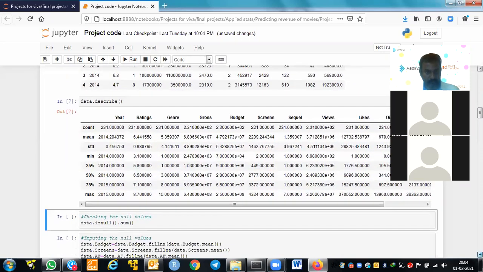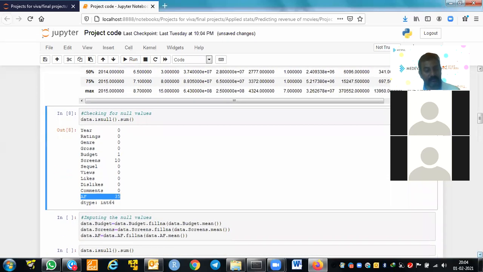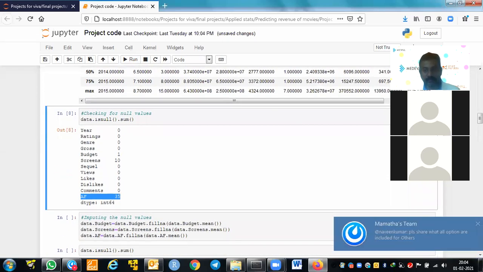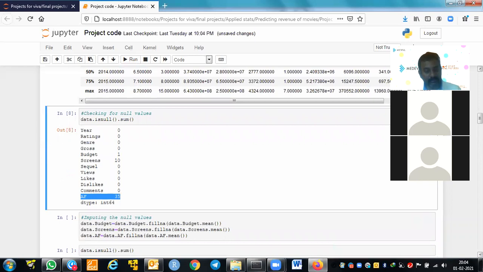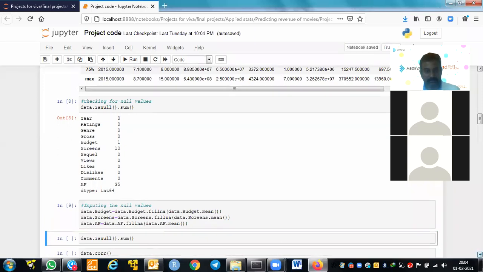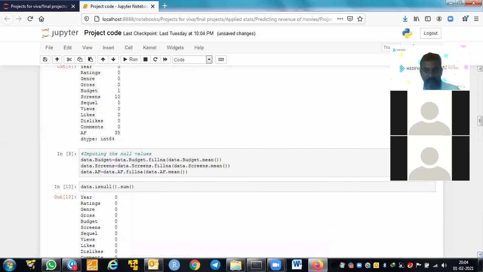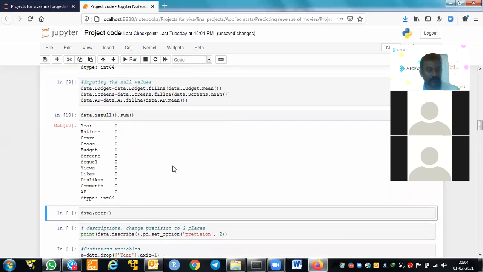Now we are checking for the missing values. Obviously, we know there is budget. One column is missing. Screens is missing 10 values. AF is there; you will find out about AF from the data description once I share it. There are missing values, and all these are continuous variables. How do we impute continuous variables with missing values? With mean values. So that's what we are doing here. After imputing, we check once again for missing values. There are no missing values now. Correct, so that's done.